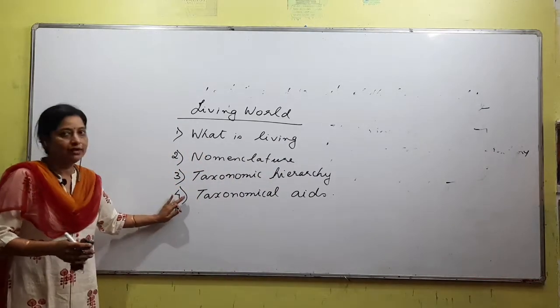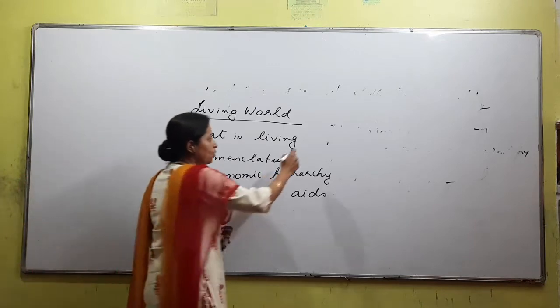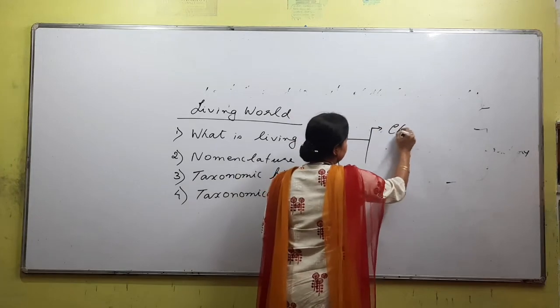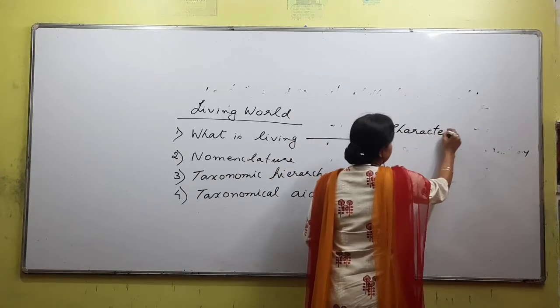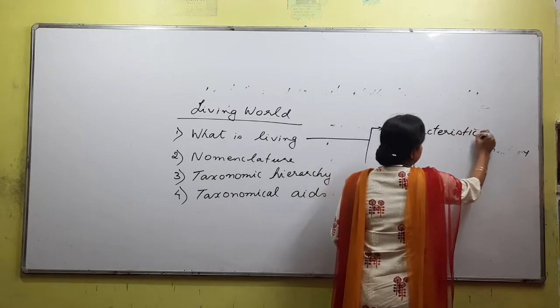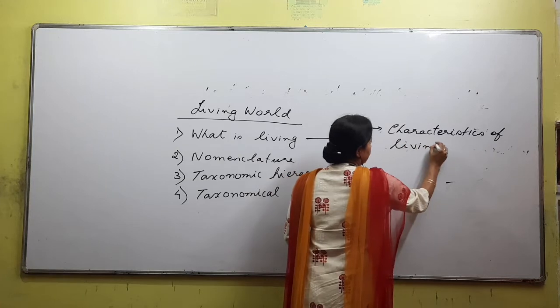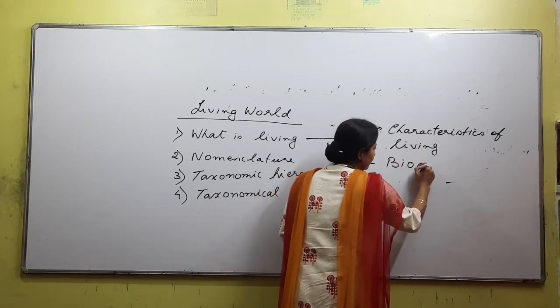By completing each point, we will be completing the chapter. As far as this is concerned, what is living, within this point what do you have to study? Characteristics of living. Next, a term called biodiversity.